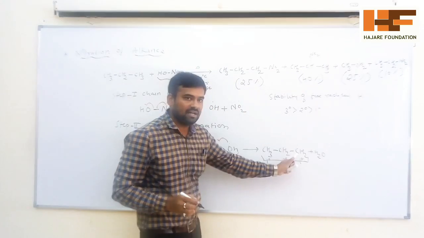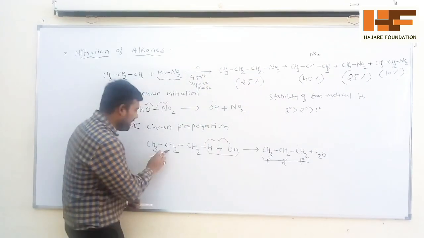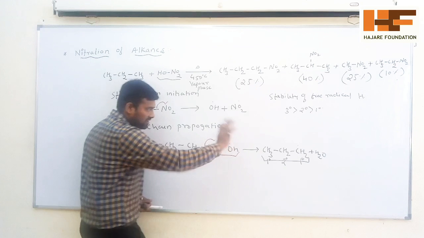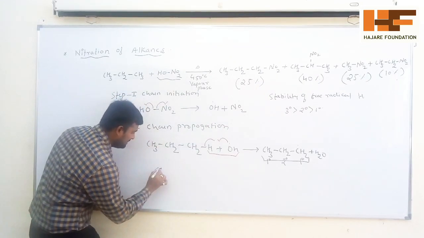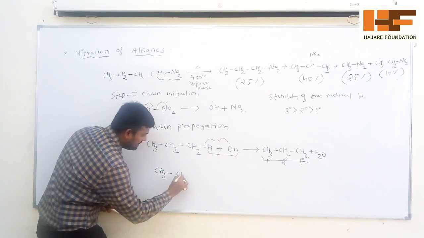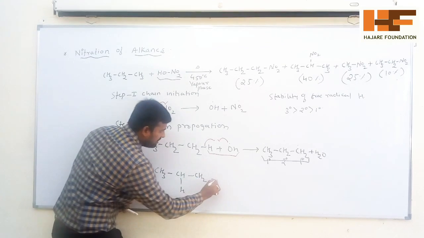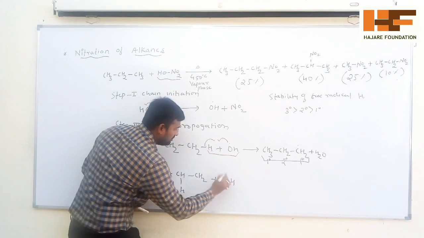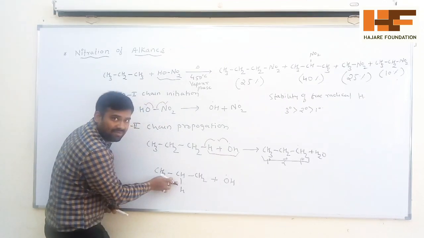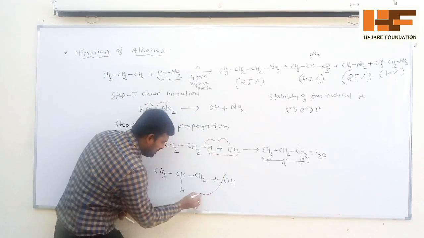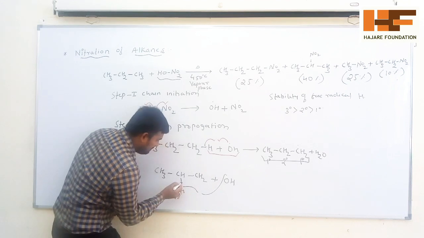So what will happen here? There are two possibilities. One hydrogen goes from here to form a water molecule. If I consider CH3, CH2, CH3 plus OH dot, this bond may be cleaved. This electron goes to here, and this comes here.